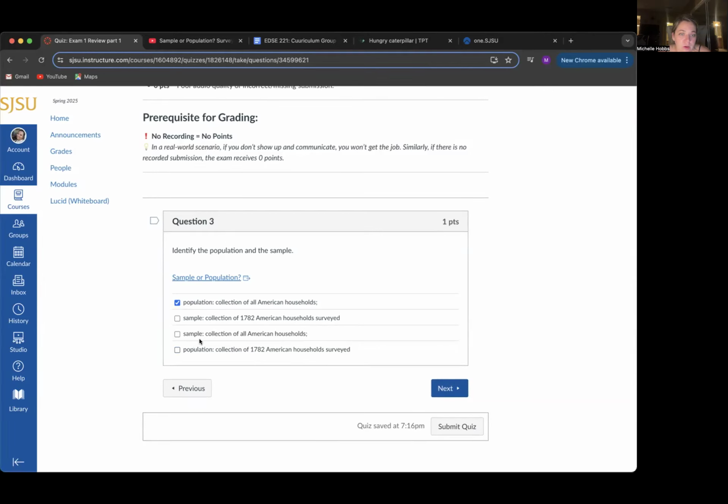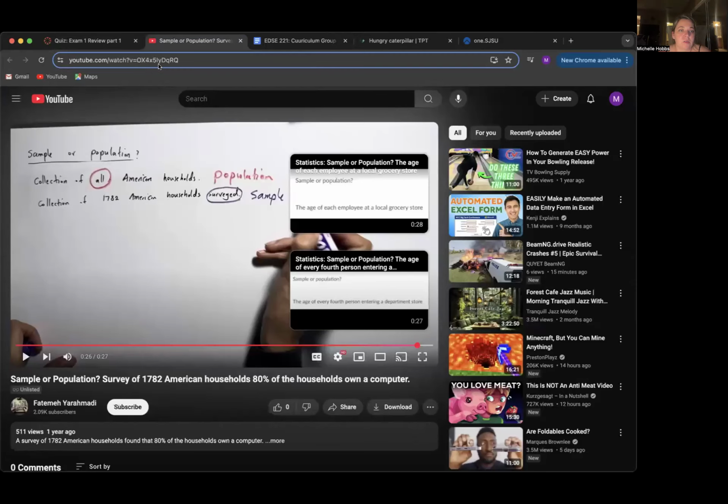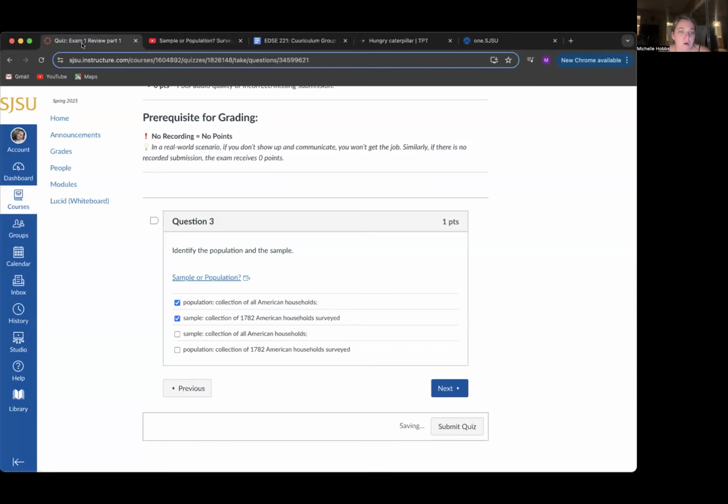Oh, I'm sorry, that's wrong. Population is the collection of all American households, and the sample is the collection of the American households surveyed. Yep, so double checking that. Sample, survey; population, all.